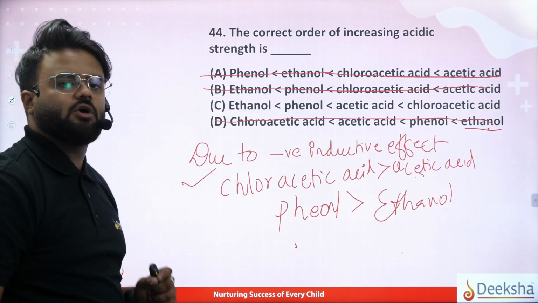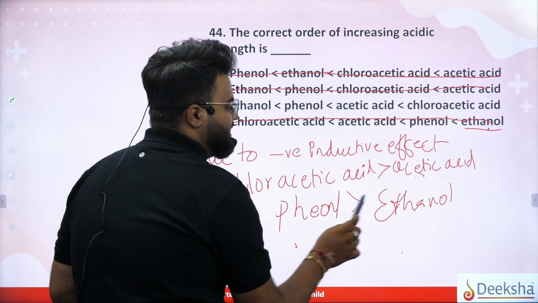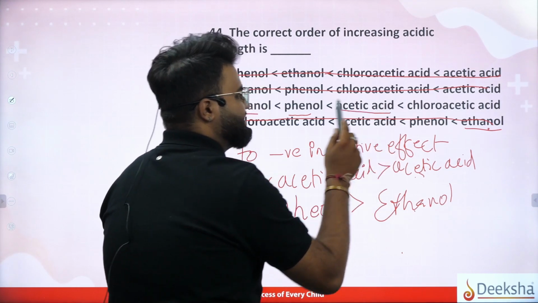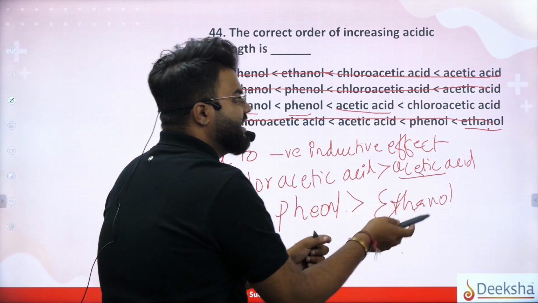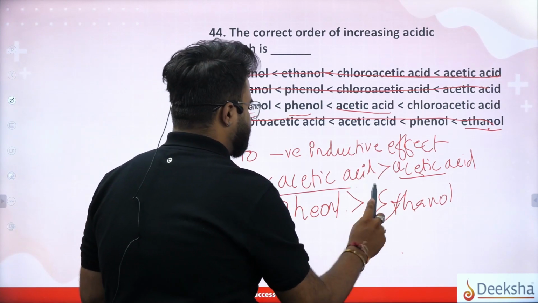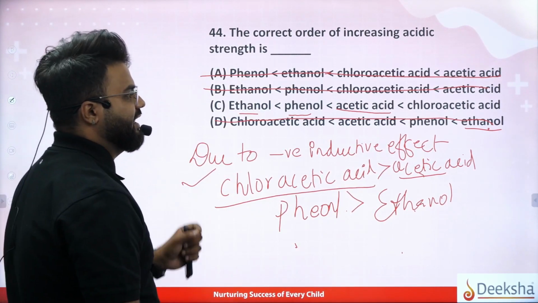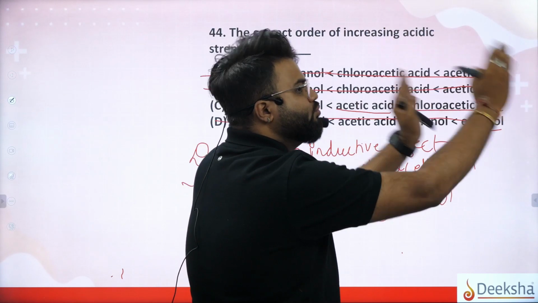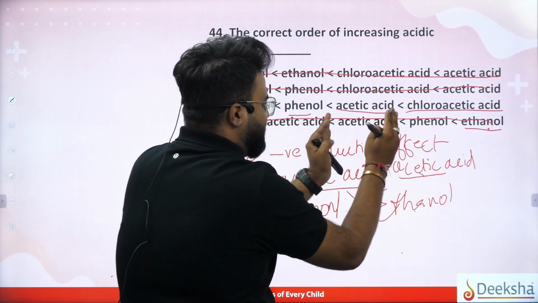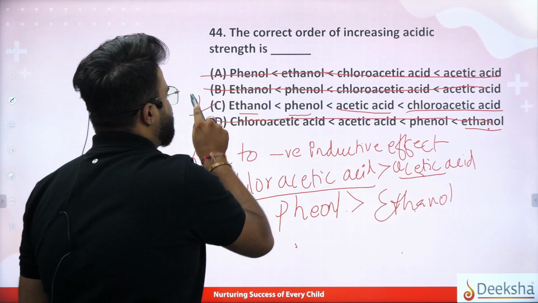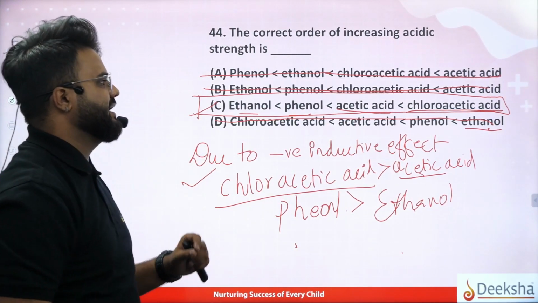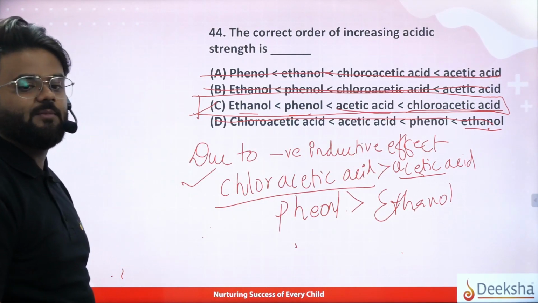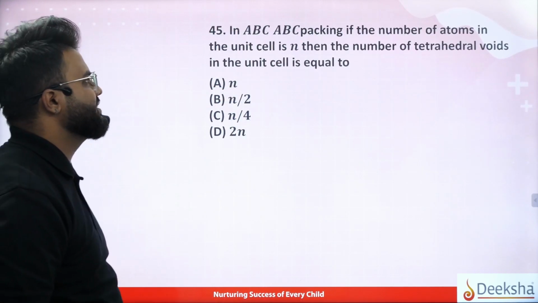So the last option is left. Ethanol is less acidic than phenol, correct? Then phenol is less acidic than acetic acid, that is also correct. And acetic acid is less acidic than chloroacetic acid, right? So chloroacetic acid is the most acidic, then acetic acid, then phenol, then ethanol. Then your option C will be your right answer, that is ethanol, phenol, acetic acid and chloroacetic acid in the increasing order. Coming back to question number 45, very simple.